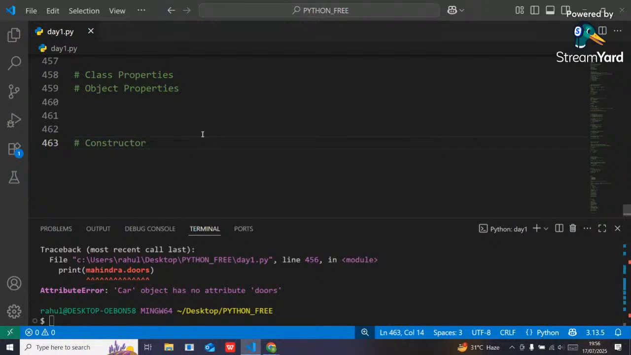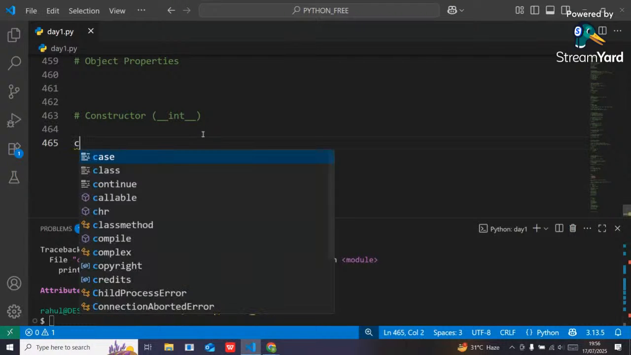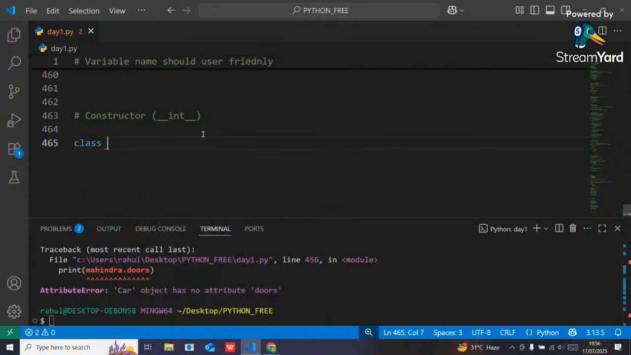Okay guys, constructor means, in Python, the underscore underscore init underscore underscore method is known as a constructor. Suppose there is a class, I will show you. Suppose class Bank, there is a bank.